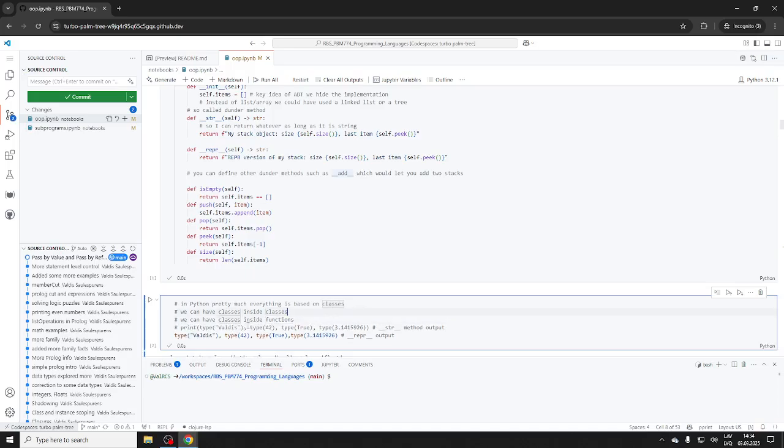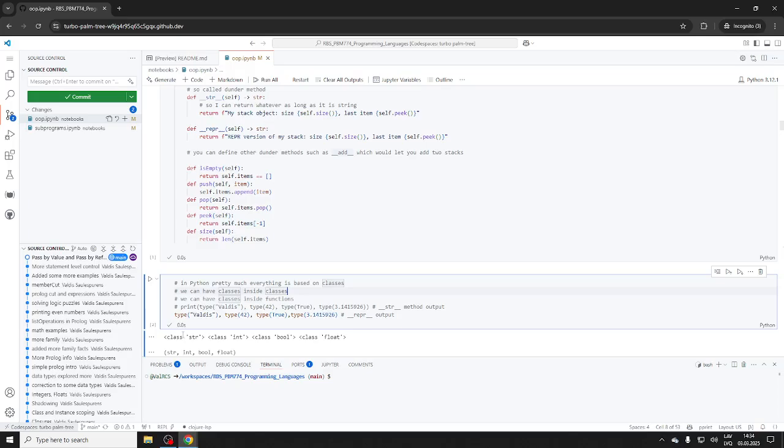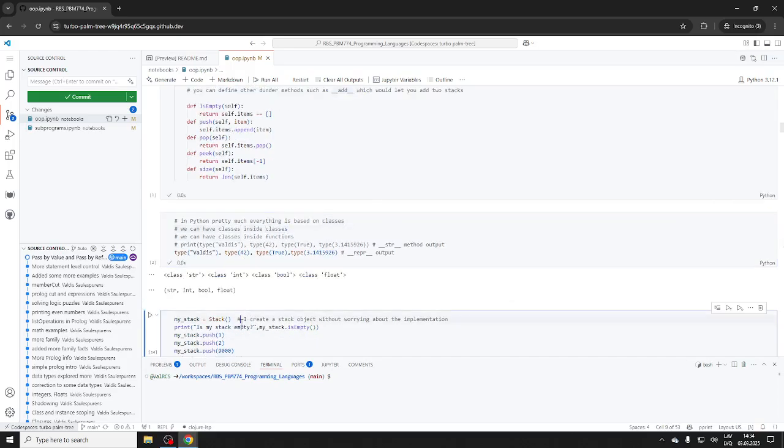Of course you see all this: class string, class integer, class boolean, class float. These are all based on class. Even string literals are based on this class-based approach. So what does it mean? Of course, that we have methods that operate on this data. So okay, let's talk about the stack.